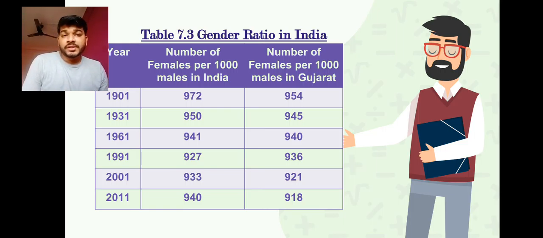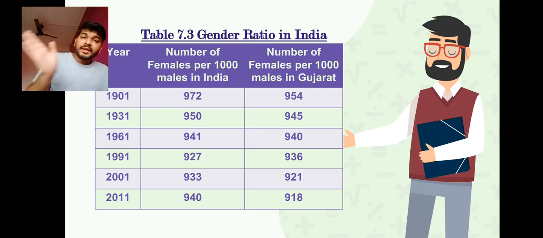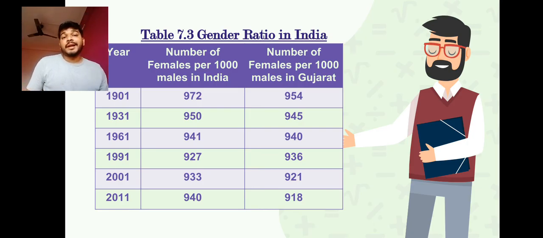So before this table. So you find that these causes brought us to know that the females are reducing every decade. Then after 2001, again in 2001, it has increased a certain bit with 933. And here in Gujarat it is still decreasing, 921. Then again in 2011, 940, it has increased.